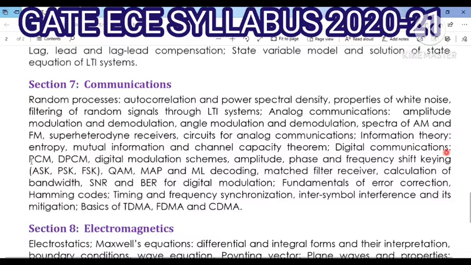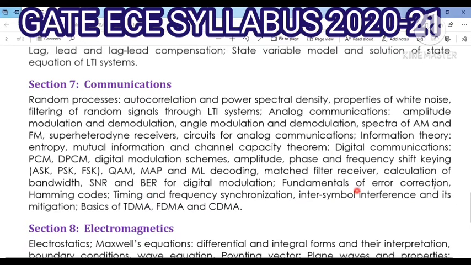So here we focus on PCM, DPCM, digital modulation schemes, amplitude, phase and frequency shift keying. So here we have ASK, PSK and FSK. Then QAM, that is MAP and ML decoding, matched filter receiver, calculation of bandwidth, SNR and BER for digital